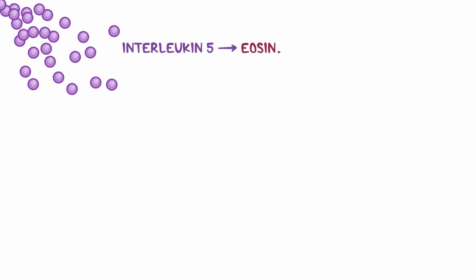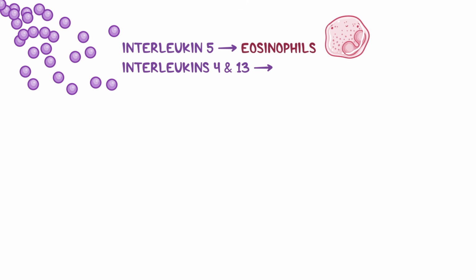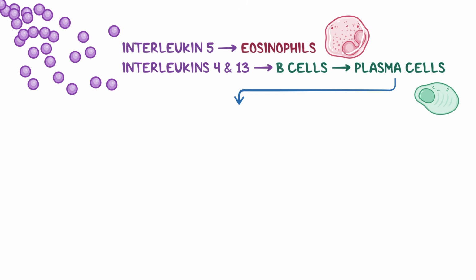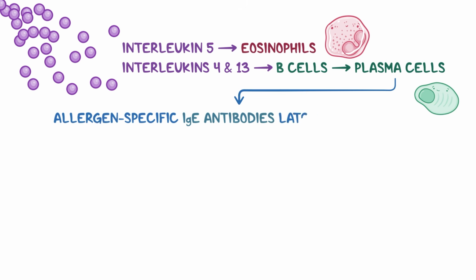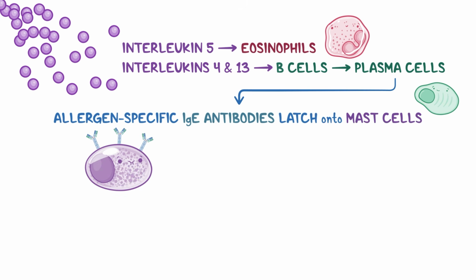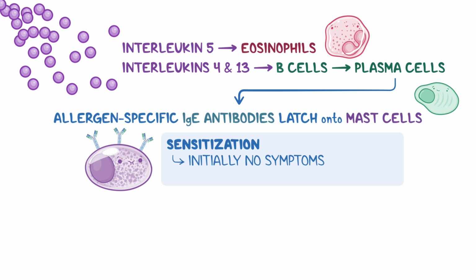Interleukin-5 activates eosinophils to join the response, while interleukins 4 and 13 stimulate B cells to differentiate into plasma cells. Next, these plasma cells begin producing allergen-specific IgE antibodies, which latch onto mast cells. This process is known as sensitization, and initially it does not cause any symptoms.